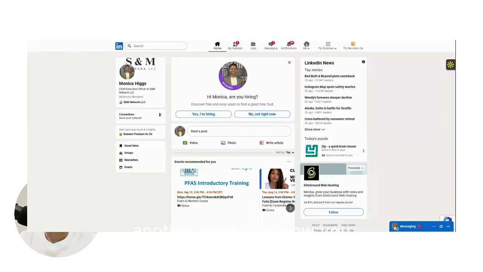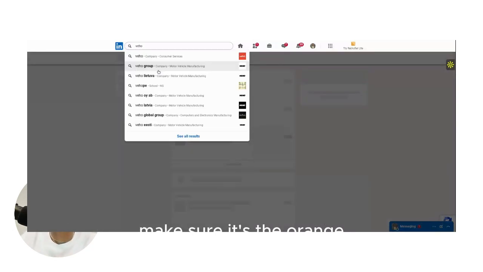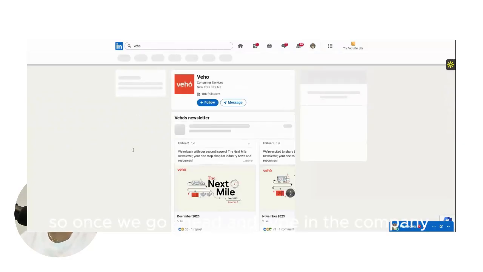But now you, especially the one that's taking the extra mile, now they can say, oh, that's the one that emailed me. Right. So there's going to be two things that we're going to do here. The first thing is to type in the company name VHO. Make sure it's the orange background. Once we type in the company VHO, we're going to follow them and also message them.